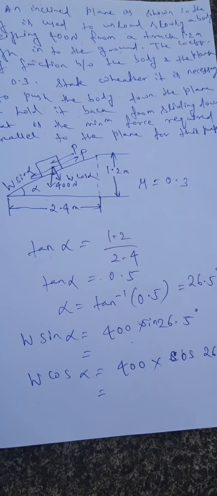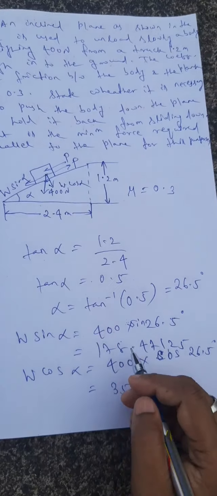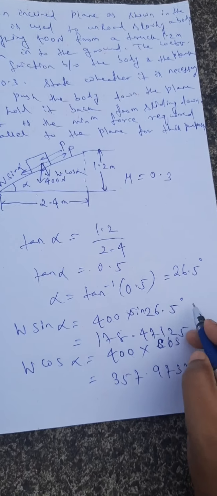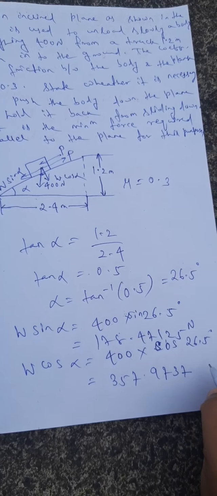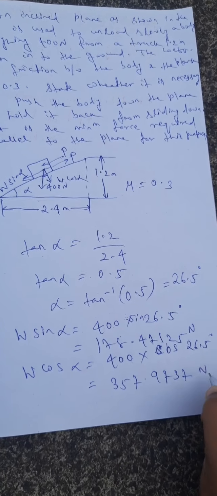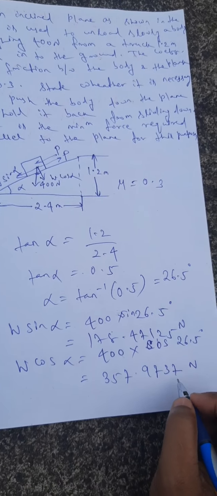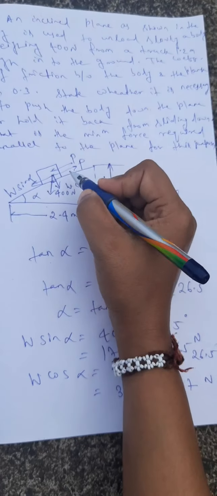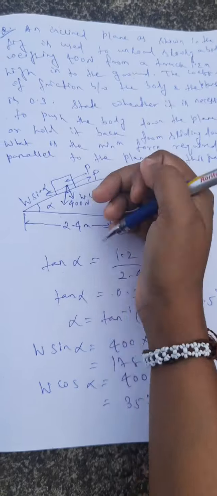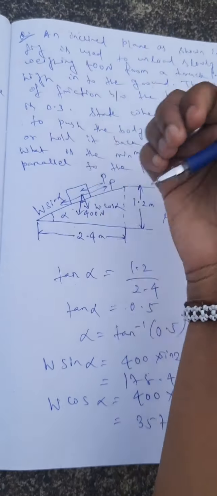Let me check these values first. W sin alpha is 178.47125 Newton, and W cos alpha is 357.9737 Newton. So we need to find out whether we need to pull the body or push the body.